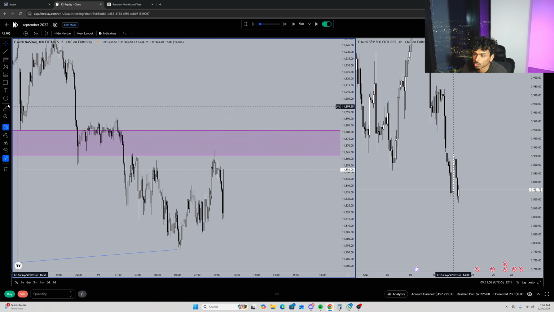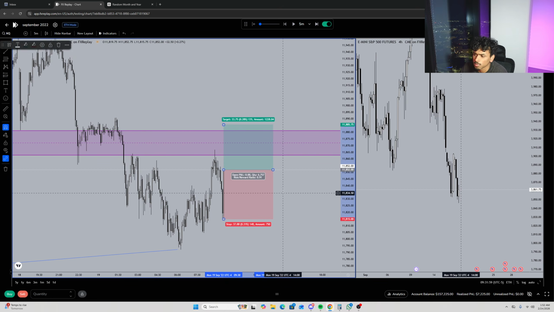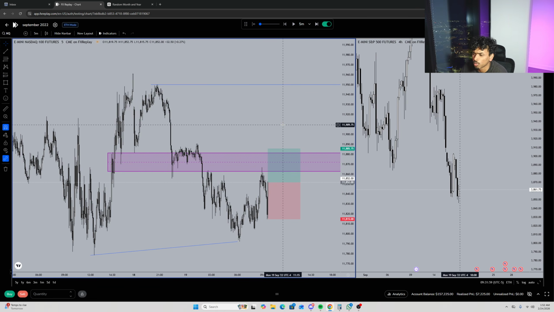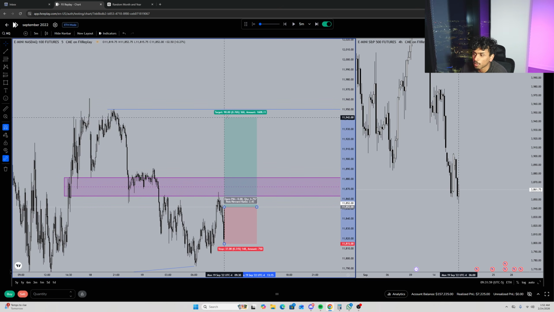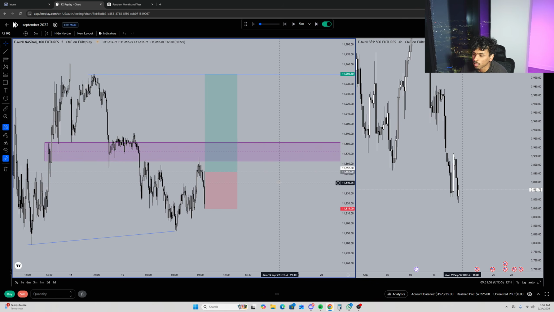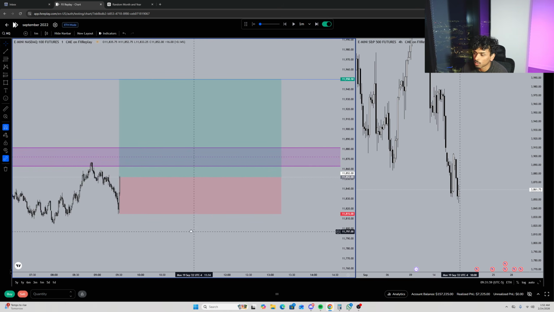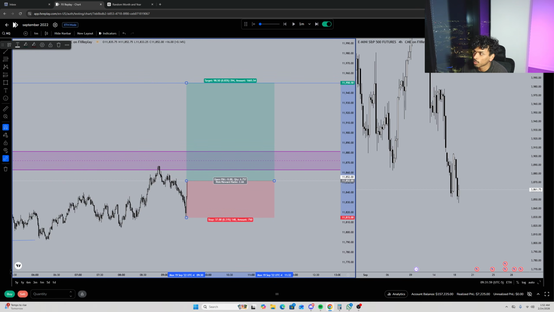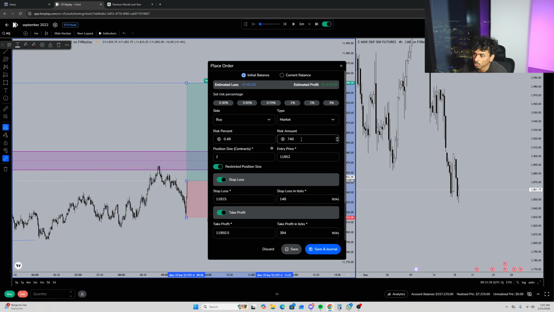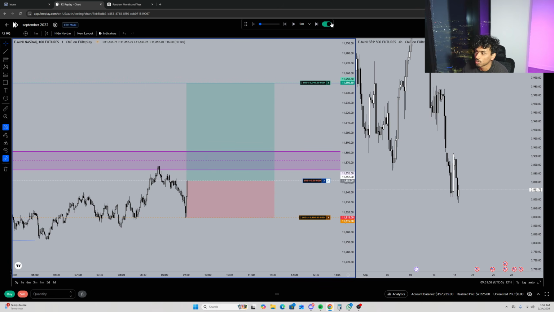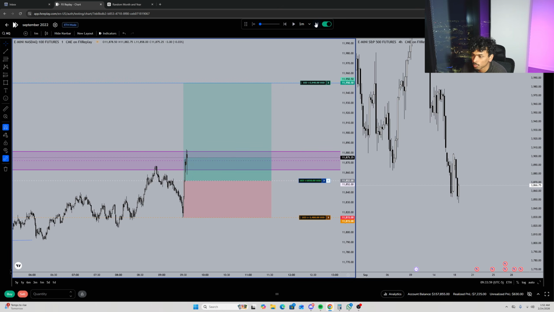Okay, wait, hold on though. All right, this structure is just too good. I mean, we have this external SMT and everything, so I'm gonna go ahead, take this trade, put my stops at this low right here. In terms of what I'm gonna be targeting, I'm gonna target these highs right here, these nice relative equal highs. I like this 5-minute pump, external SMT, everything. So yeah, gonna go ahead, try this out. Maybe I'll trail my stop as we go, but this should be a nice little trade to take. I like this trade a lot. I'm gonna risk 1500 on it, full risk. And yeah, just expecting perfect.